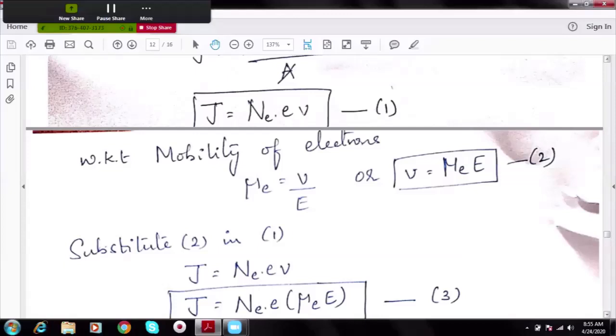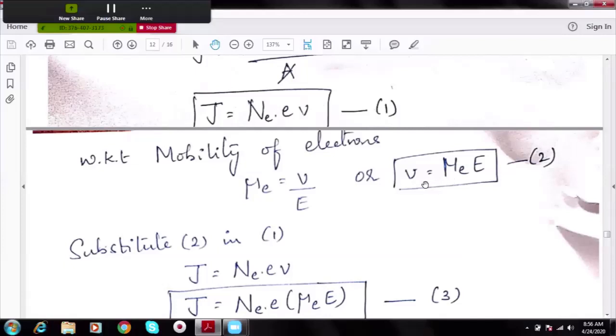Mobility of electrons, mu E, is equal to V by E, or velocity V is equal to mu E into E. So in this equation 1, for current density J, I can know the number of electron concentration, and we know the charge of electron. V was unknown. We didn't know how to measure velocity. So to measure velocity, we have made use of this mobility equation. From this, I know the mobility. We can measure the mobility of electron, and we know the applied electric field. Hence, I can find velocity.